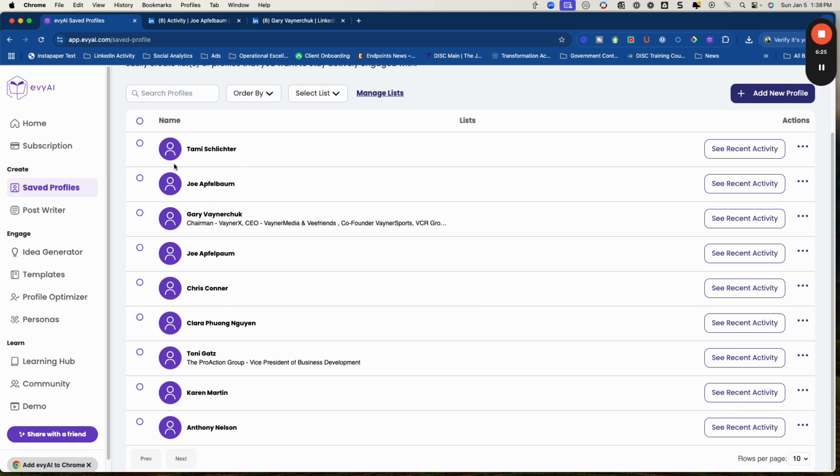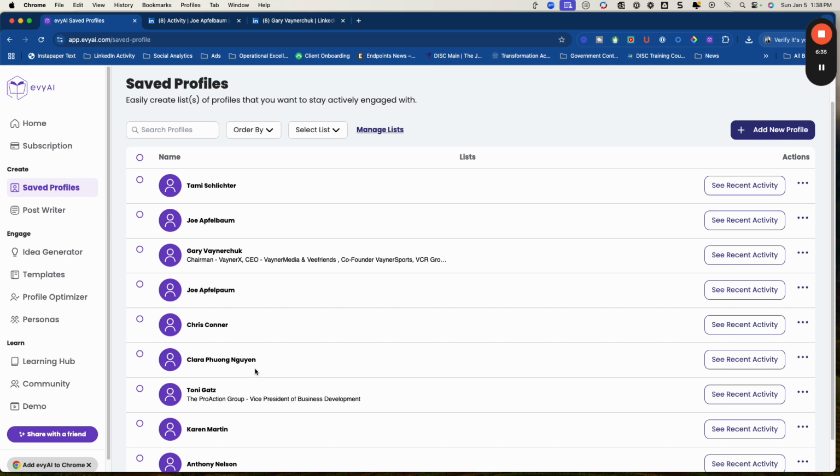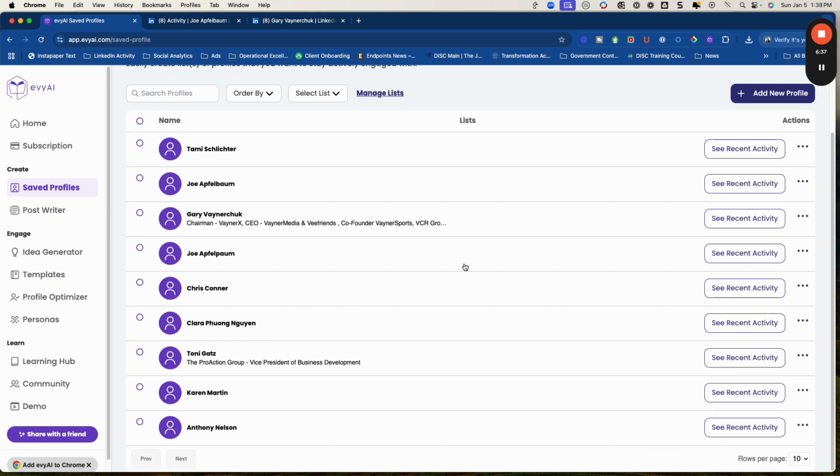So Tammy's in here, Joe's in here, Gary's in here, Joe's in here a second time. So it doesn't eliminate duplicates. That is an interesting thing to know, because if you duplicate a lot of people, it will essentially duplicate them as well.